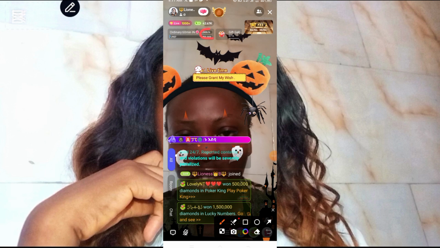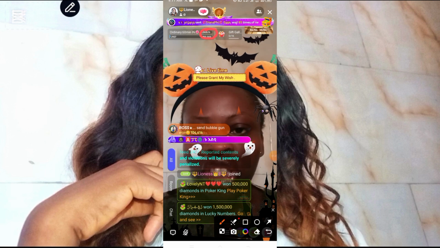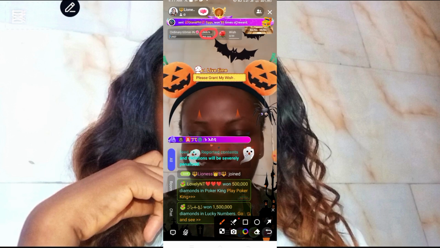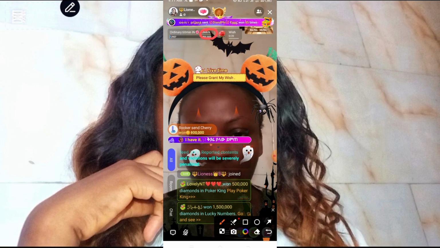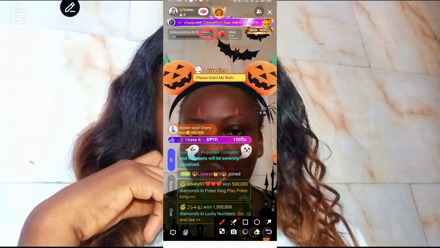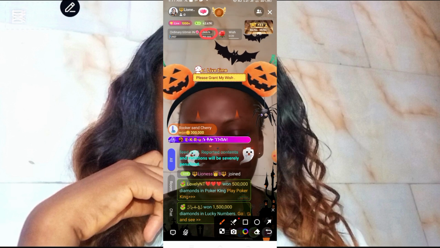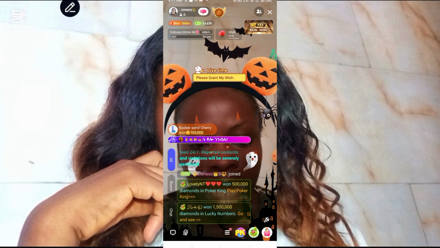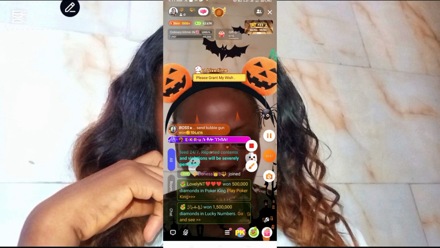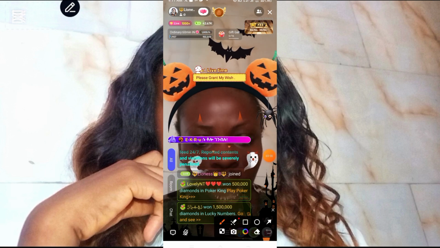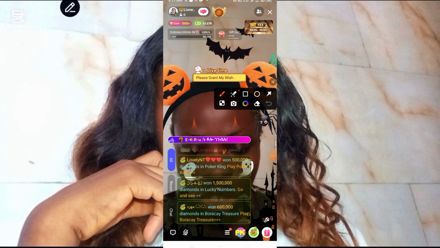If you check this small space, the more you stay on the live stream, the more the time will be increasing. So once I'm able to stay for at least 1 hour, you see that it will keep increasing. Now, for you to know if you've actually spent an hour on the platform, this is what you have to do. You check below here.